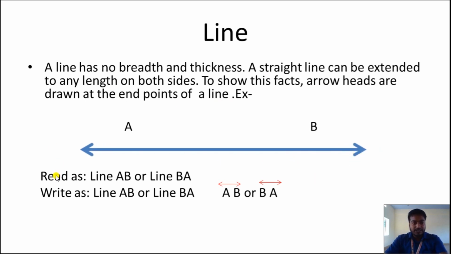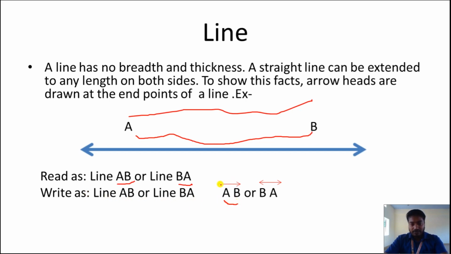Alright, and this we can read as line AB or line BA. Either you read AB or BA, both are correct. And you can write as AB or line AB or line BA, or you can mention like this, AB with a double headed arrow above the AB, same way above the BA. As you can see here, this is how we have to represent.